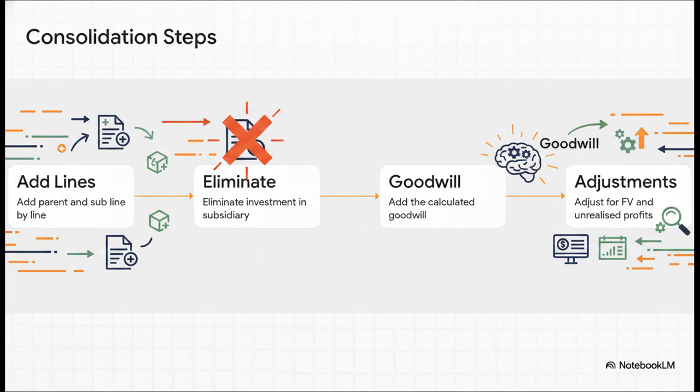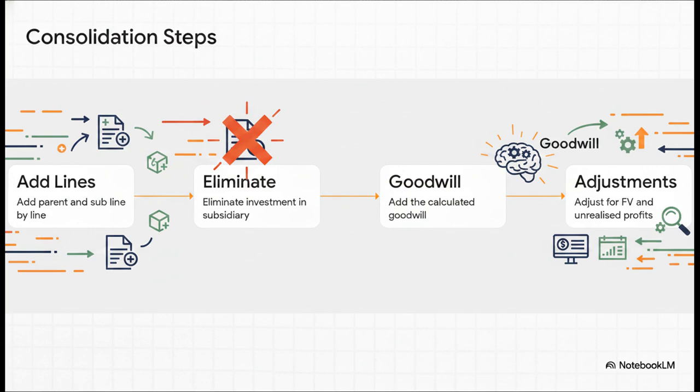This is the moment we take the separate financial statements of the parent and the subsidiary and fuse them together into a single economic entity. Think of this core mechanical engine kind of like an offensive playbook in sports, okay? It's a high-speed 4-step drill. Step 1, we sweep across the board, adding the parent and subsidiary's assets and liabilities together, line by line.